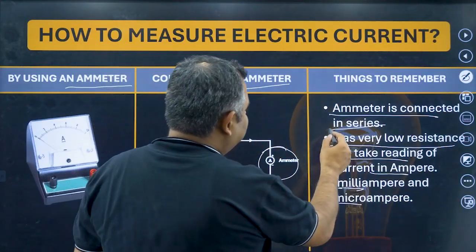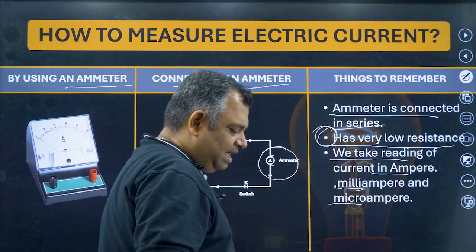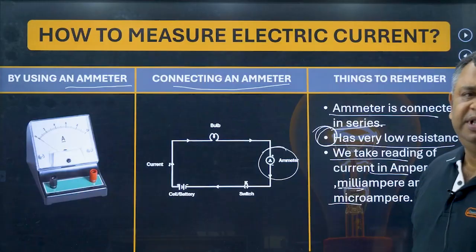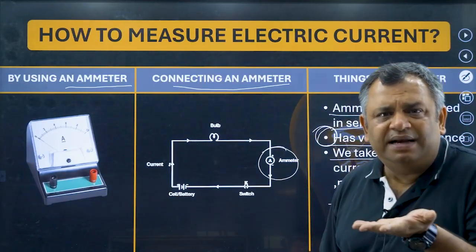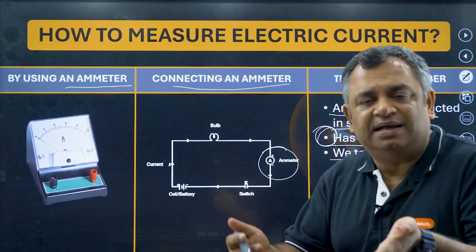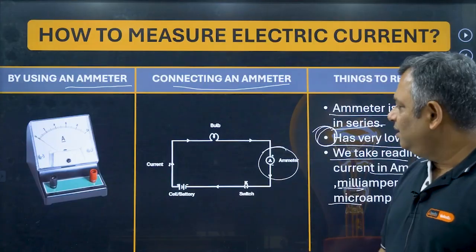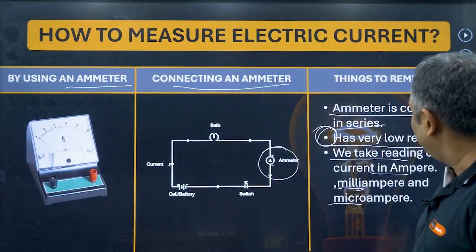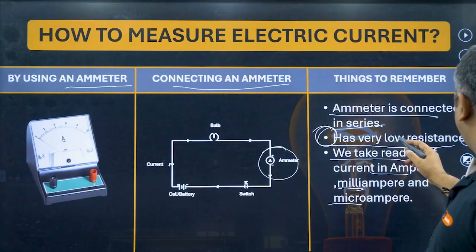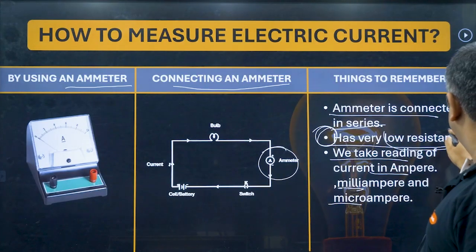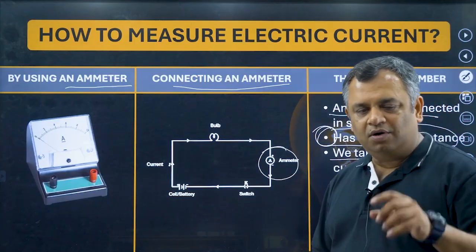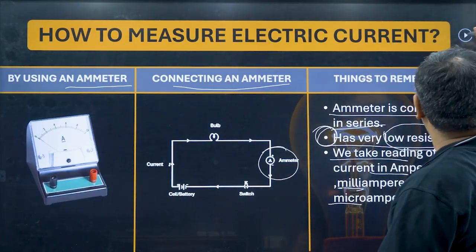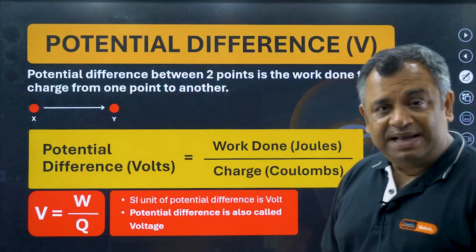Now it has a very low resistance because there is a reason for it. Ammeter needs to measure the current. If ammeter eats all the current, does ammeter eat current? There is something that eats current. Yes, it does. We'll talk about that later. So again, things to remember. Remember it has got a very low resistance. We'll learn about that a little later, but right now put that into the notebook and remember the basics of current.